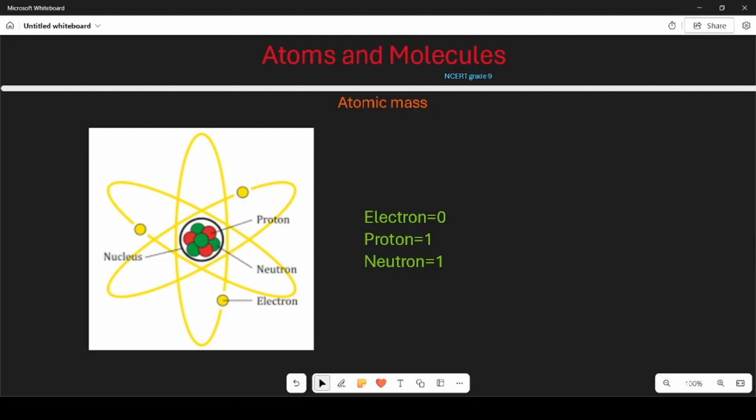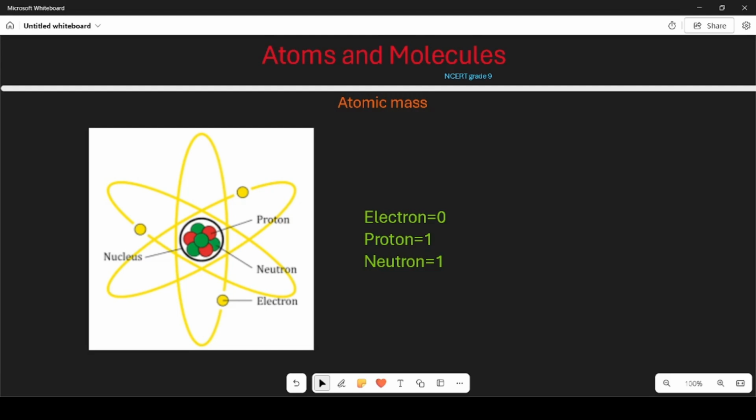What makes up atomic mass? An atom is made up of protons, neutrons, and electrons, as we talked about before. But not all parts of the atom weigh the same. Protons and neutrons. These are the heavy parts of the atom. Most of the weight of an atom comes from these 2. Electrons, these are very, very light. They don't add much to the weight of the atom. How do we measure atomic mass?